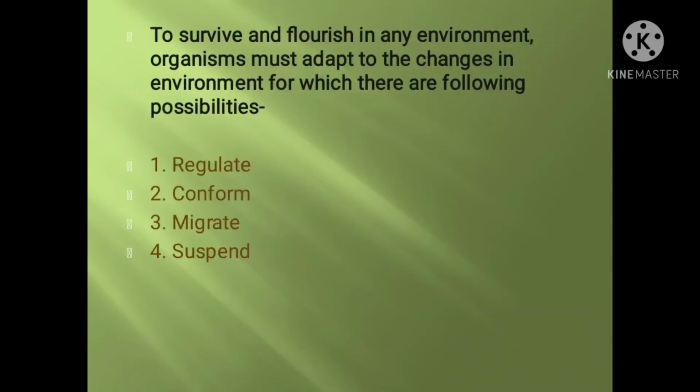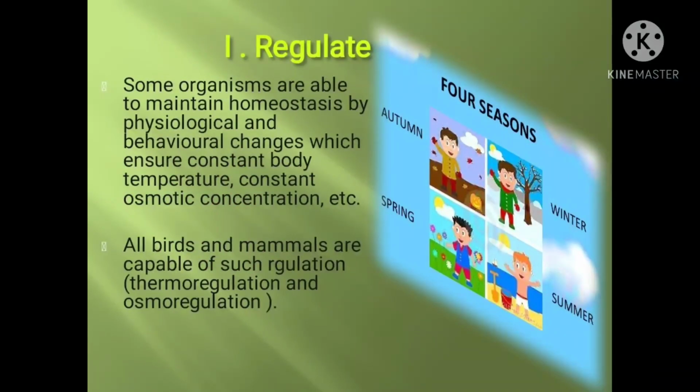Regulate, conform, migrate and suspend. The first one is regulate. Some organisms are able to maintain homeostasis by physiological and behavioral changes, which ensure constant body temperature, constant osmotic concentration, etc. All birds and mammals are capable of such regulation, that is thermoregulation or osmoregulation. You can see in the diagram I have already shown.